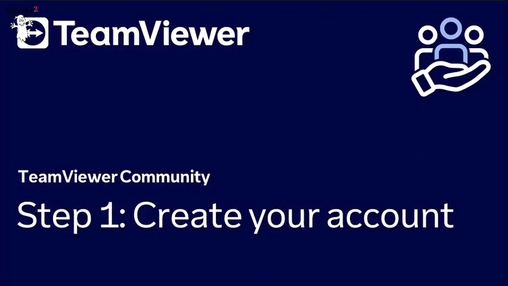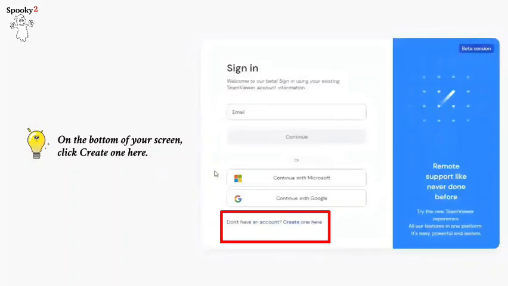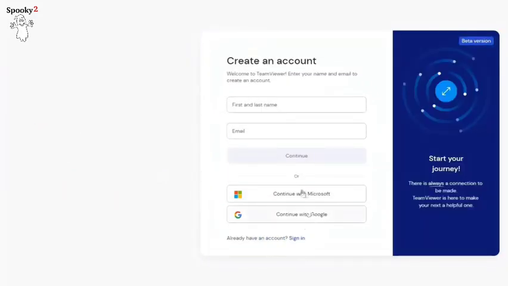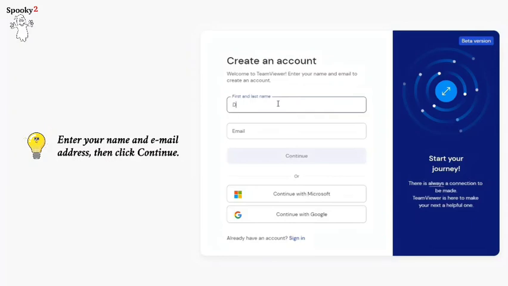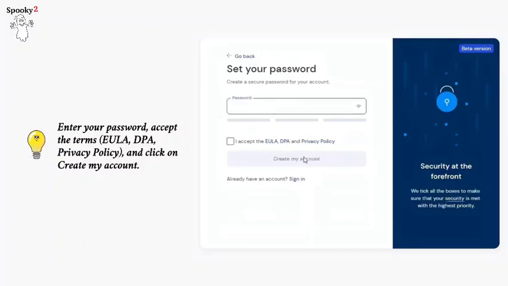Step 1. Create your account. Click on Sign into TeamViewer. On the bottom of your screen, click Create One here. Enter your name and email address, then click Continue. Enter your password, accept the terms, EULA, DPA, privacy policy, and click on Create My Account.